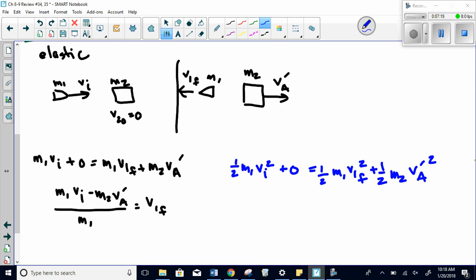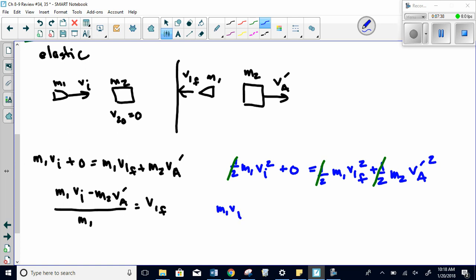Now the first thing I'm going to do is get rid of all the 1/2s, cancel them all out, and I am just left with what's there. But I want to substitute V1 final into it, so this is going to get big and messy real quick.